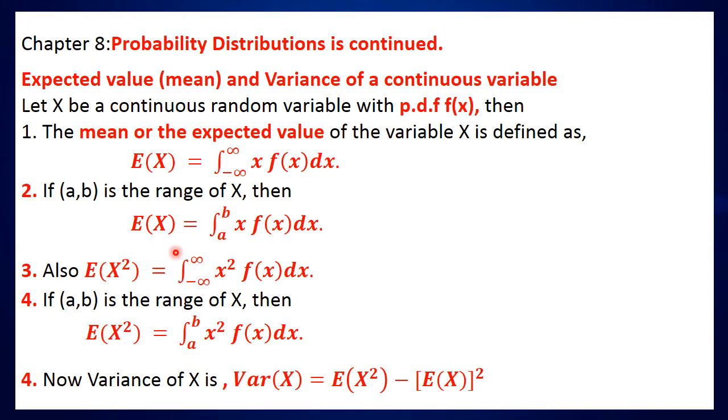Now to find the variance of x, we need expectation of x square also. Expectation of x square is calculated by integral minus infinity to infinity x square into f of x dx. And if the range is in the open interval (a, b), then expectation of x square is equal to integral a to b x square into f of x dx. Then we can calculate the variance of x as expectation of x square minus expectation of x the whole square.